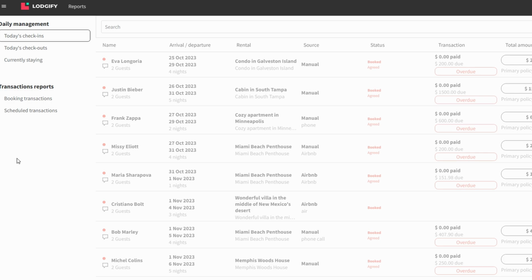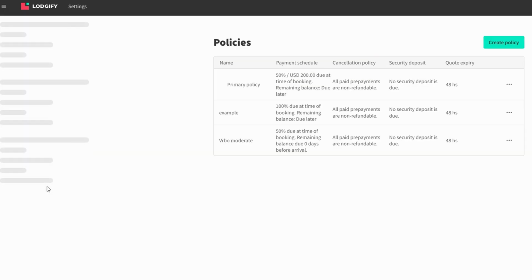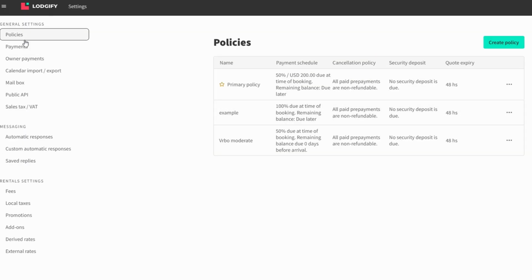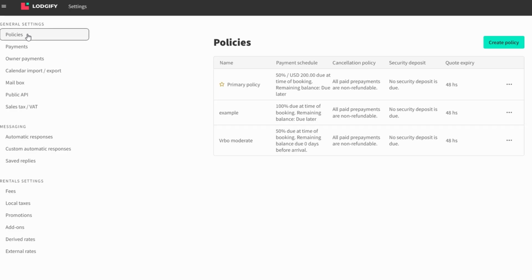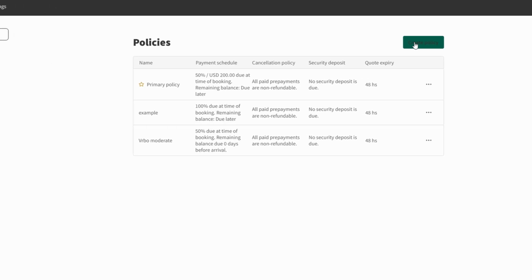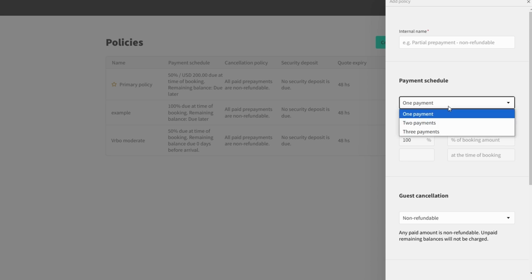The Settings tab gives you complete control over how your rental property is managed. In this section, you can customize and adjust several key aspects of your rental process to make sure everything runs smoothly. For starters, you can set up your payment methods, including adding options for credit cards or other forms of payment, and create payment policies that align with your preferences. This is also where you can configure taxes and fees for your property to ensure the right charges are applied.